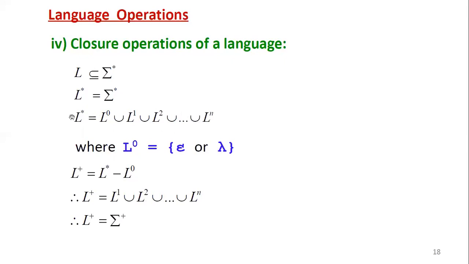This is the meaning of L star closure or Kleene closure, where L power 0 is the language with 0 symbols. What does it contain? Epsilon or lambda, that is, the null string.